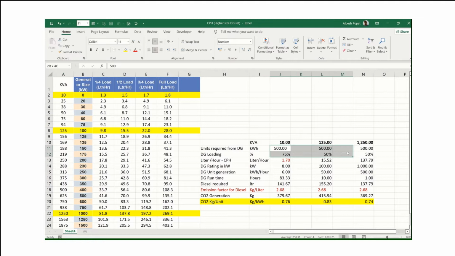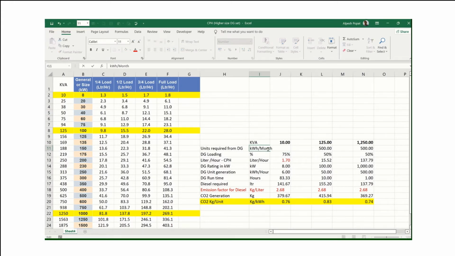And we will calculate the same. What is our requirement? Our requirement is 500 units. We need to generate the balance 500 units from the diesel generator, and for that how much diesel will be consumed, and based on the diesel consumed we will calculate how much CO2 will be generated. That is our objective. So now let us start with the 10 kVA. Here the second row is units required from DG, which is 500 units.